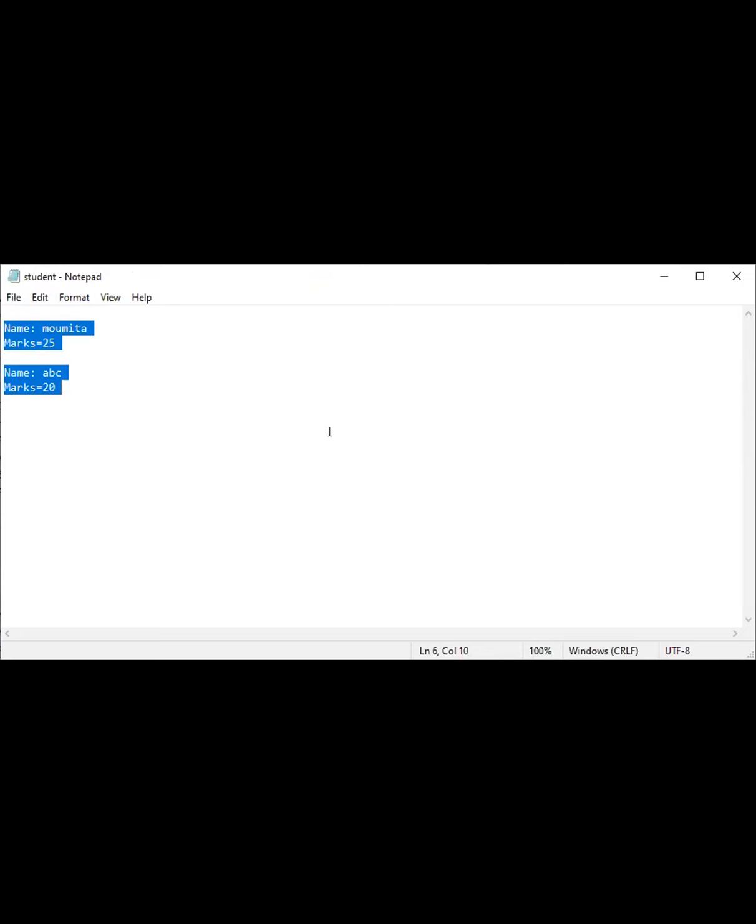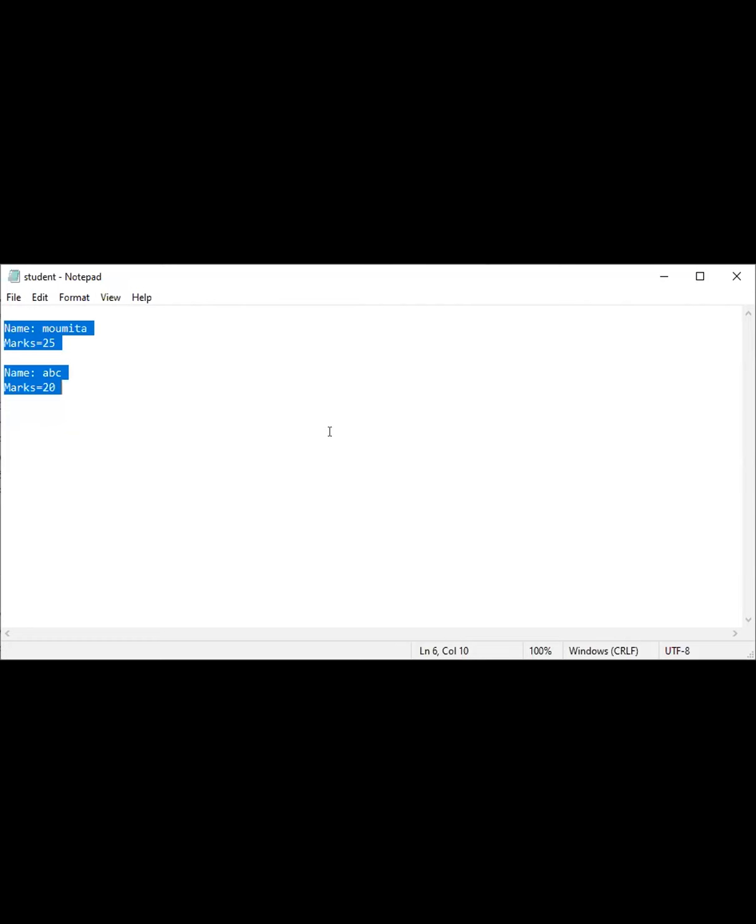So I am creating a text file, and if I don't specify any path, then by default, according to my laptop, it will be stored in documents. And whatever I wrote when I ran the program, the information of 2 students, is printed in my student text file also.